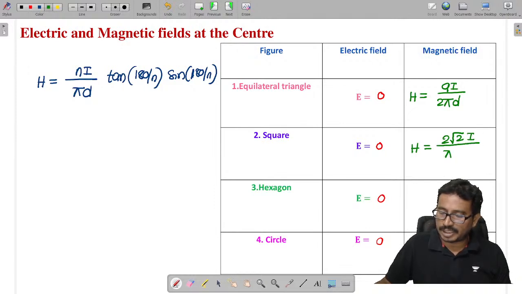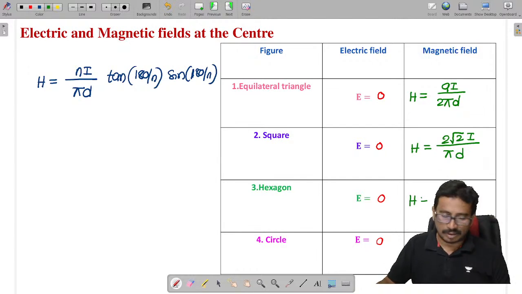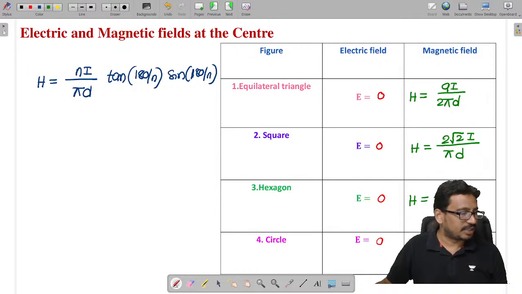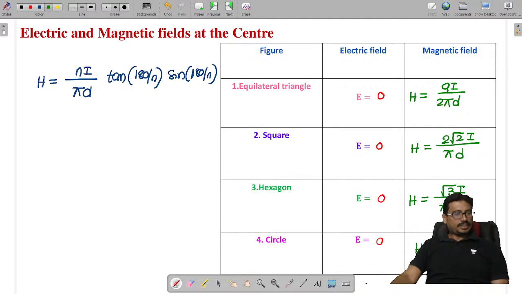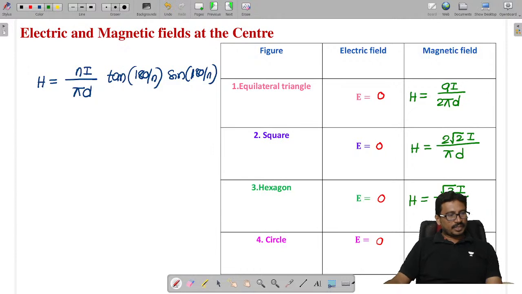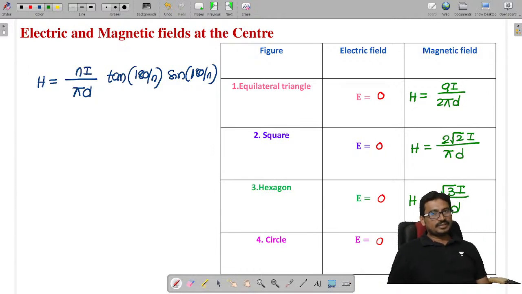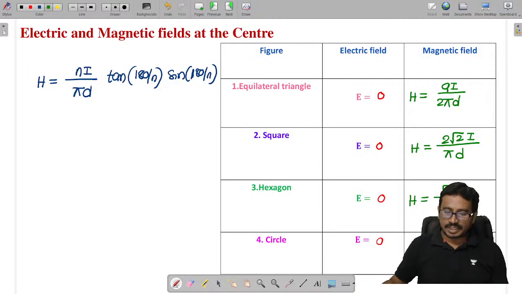For a hexagon, it is root 3 I by pi d. This recently came in an exam. And for a circle, H is given as I by 2r, where r is the radius, since n tends to infinity. Done.